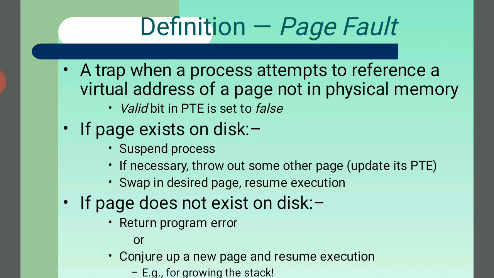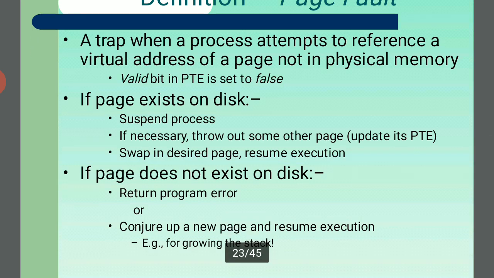If the page does not exist on the disk, it returns a program error. Actually the program is a set of instructions. We enter the program, for example a C program, and compile it, and we get some errors. We rectify the program errors and compile again until the compilation errors are 0, and next we run the program. That is the process of program execution. So the faults are handled every time, returning a program error or conjuring up a new page.